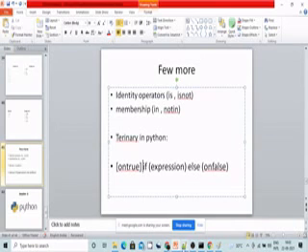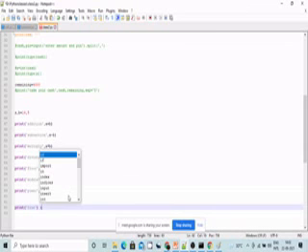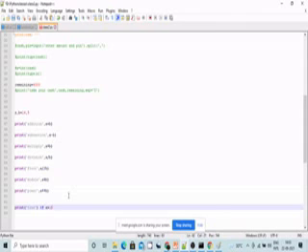Let us take an example of this. Print true if a is greater than 12, else print false.